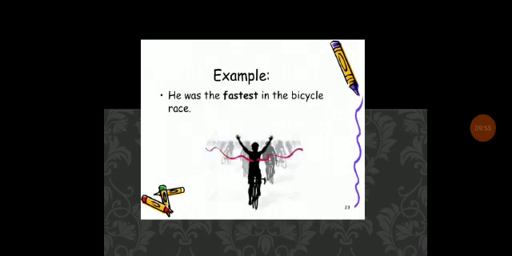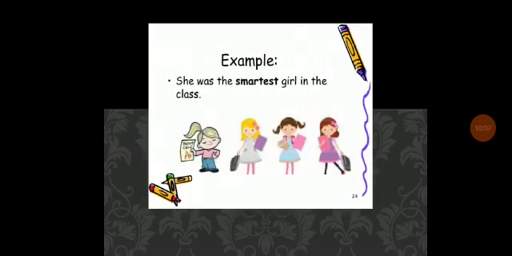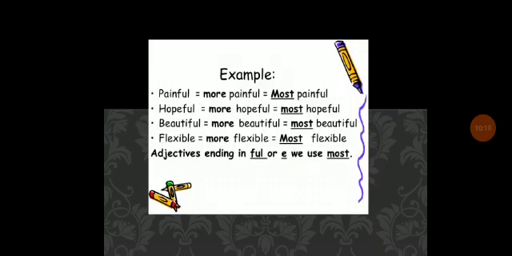And next one, he was the fastest in the bicycle race. This is an example for the superlative degree. And next one, she was the smartest girl in the class. She was the smartest girl in the class. And this is an example.